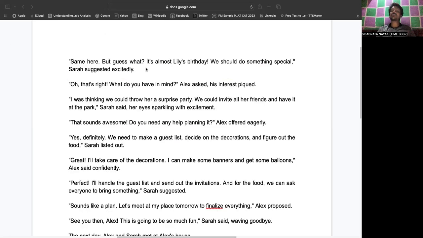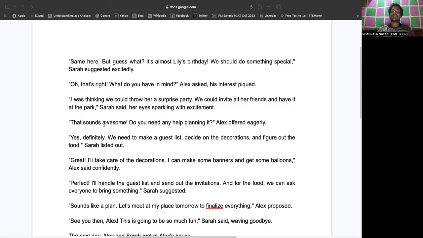"Same here. But guess what? It is almost Lily's birthday. We should do something special," Sarah suggested excitedly. "Oh, that's right. What do you have in mind?" Alex asked, his interest piqued. "I was thinking we could throw her a surprise party. We could invite all our friends and have it at the park," Sarah said, her eyes sparkling with excitement.